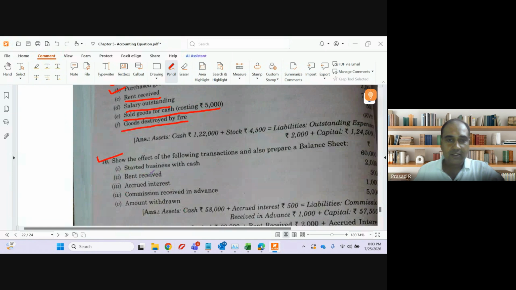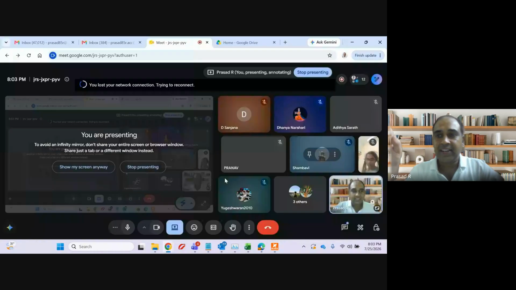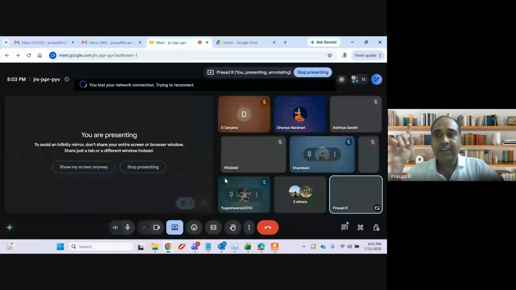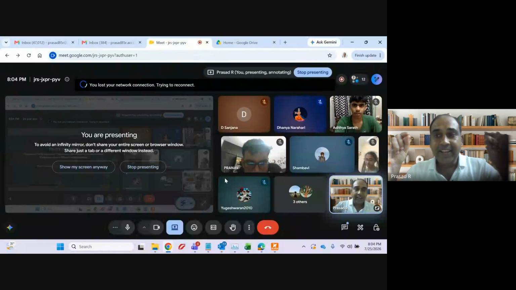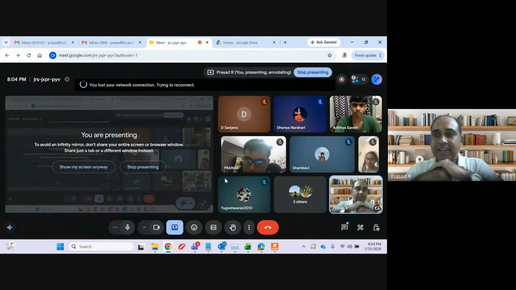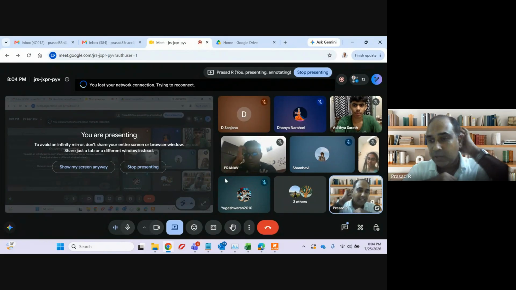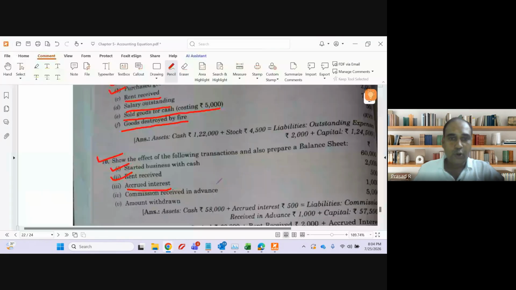Question number 10. This we have discussed. Rent received we have discussed. Accrued interest, what is it? We discussed it in illustration number 6. Interest earned but not received. Income will increase, my capital will increase, and asset will also increase. I have not received it, that means I will receive it in future. Accrued interest is an asset. Note it down, guys. Asset will increase and capital will increase.